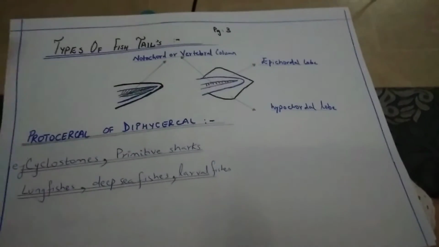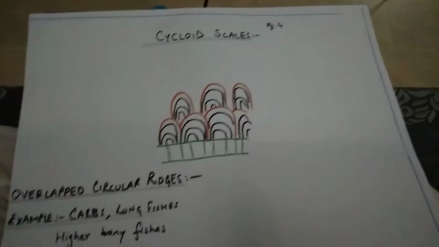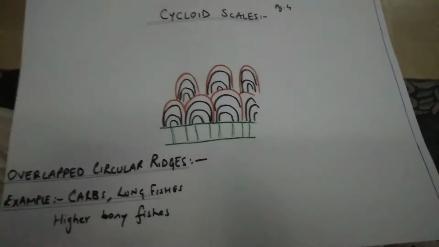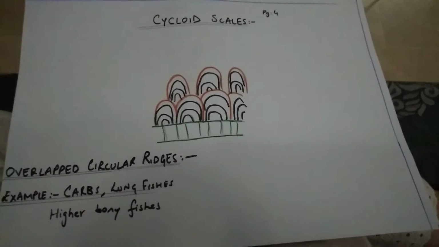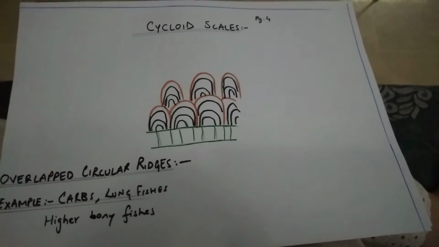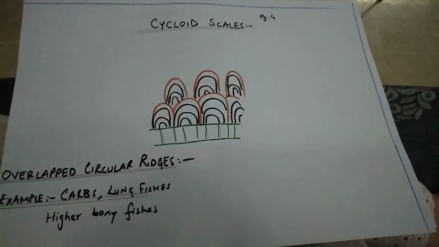Now, what is cycloid or ctenoid? As you can see in this diagram, the bony fishes have cycloid scales. So the cycloid scales are those scales which are formed from the dermis of the skin.